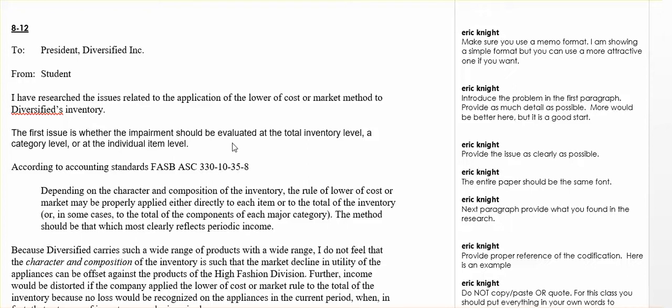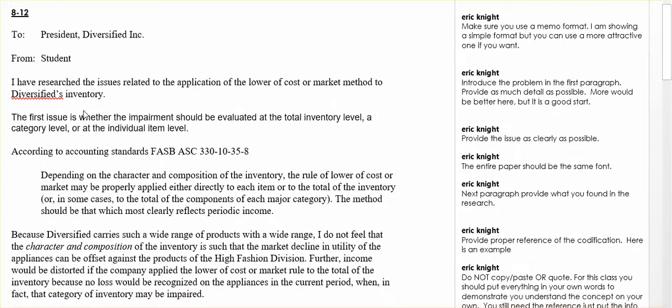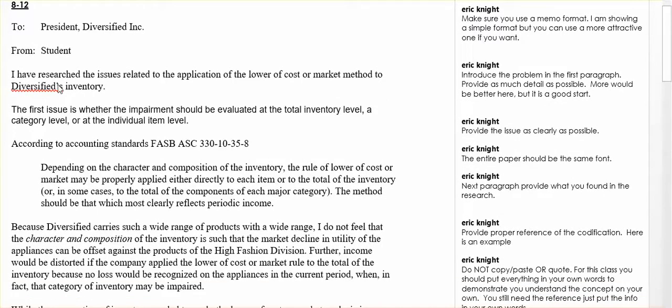This is going to be in memo form, so just do a memo form. I'm not that worried about how you do the memo form as long as it's a memo form. Remember, you're doing this to the president of Diversified, so you would want to put that. You're not writing it to me, in other words. The first thing you're going to have, and I have some comments over here, is where you introduce the problem. Give as much detail as possible. This example is not very good, to be honest.